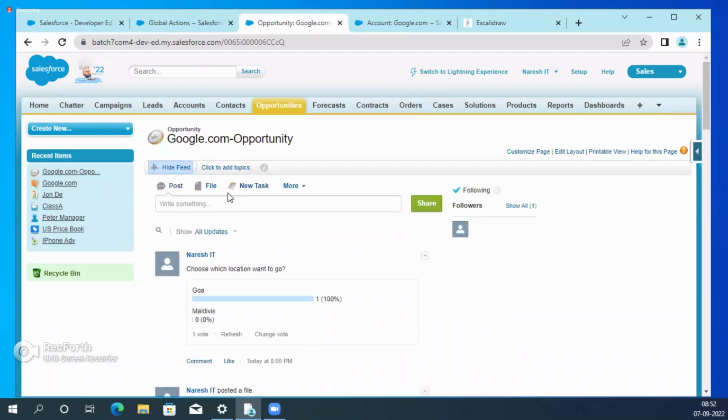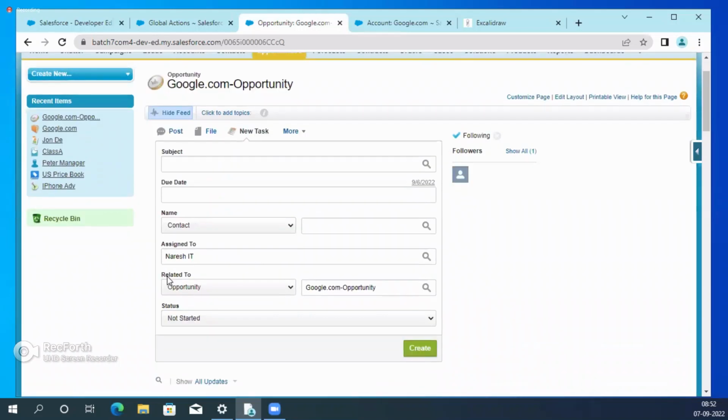Now see, guys. New. See, related to is coming. This is the global action. But how to add our quick action? Where is our quick action? Right? We have already created one quick action. Where is it? One second, guys. I got the card.